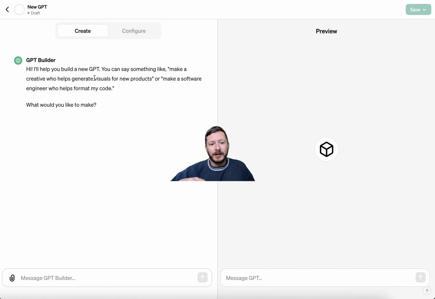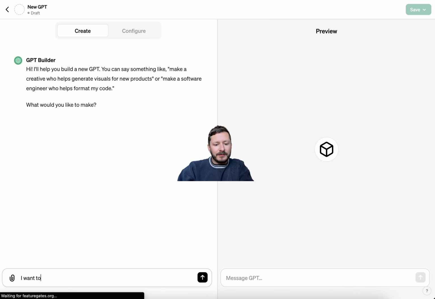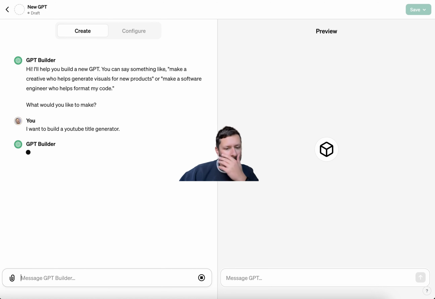There's this great create feature in here. So if I just want to build a YouTube title generator, the GPT builder will actually start doing this. It'll be interesting to see what it comes up with.